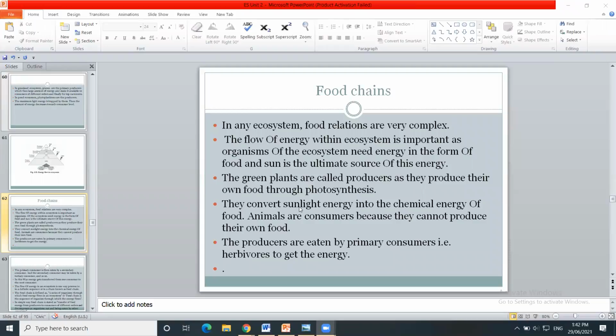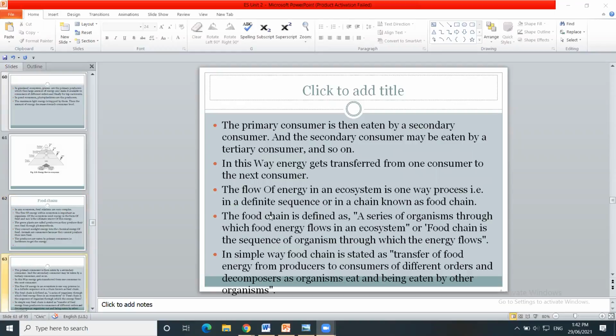So these producers are eaten by primary consumers, that are called herbivores. To get energy, they will consume the plants. Then secondary consumers will consume primary consumers. Then tertiary consumers will consume secondary consumers. In this way, this process will continue. From one system to another system, the energy gets transferred from one consumer to another consumer.